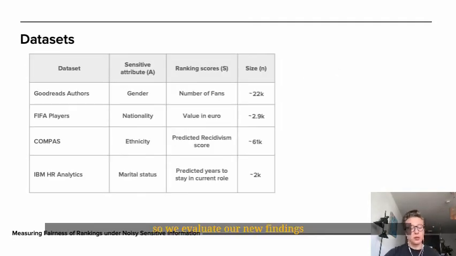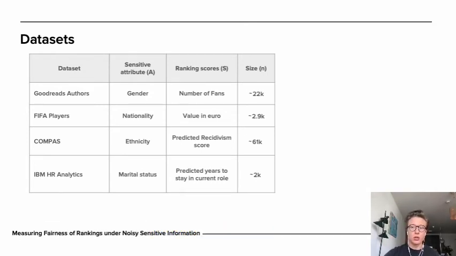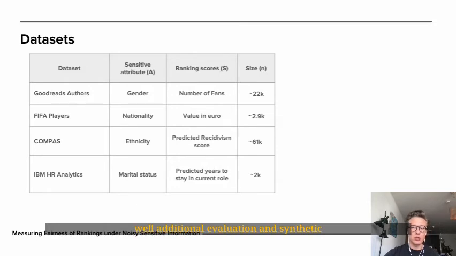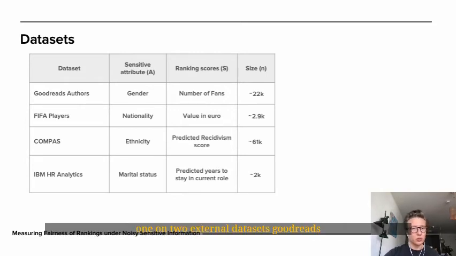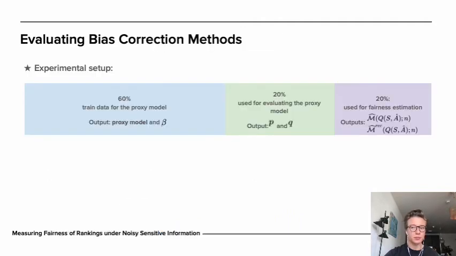We evaluate our new findings on selected real-world datasets to show their correctness, while additional evaluation on synthetic datasets can be found in the manuscript. We evaluated assumption 1 on two external datasets, Goodreads authors and the FIFA players dataset, and assumption 2 on the Compass dataset and the IBM HR analytics dataset.